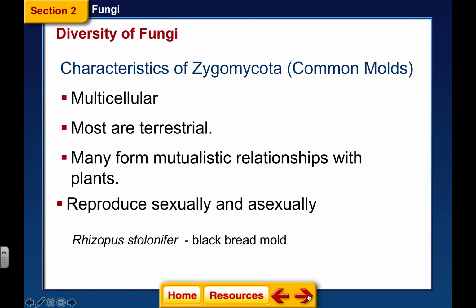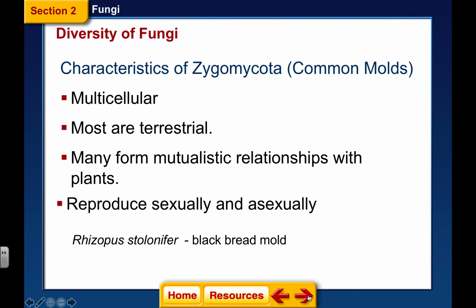All right, with Zygomycota, there are common molds. They are multicellular. They are terrestrial. Most of them are terrestrial. Some of them are in the water, but most of them, if not, I would think all of them would be on land. Terrestrial means land.